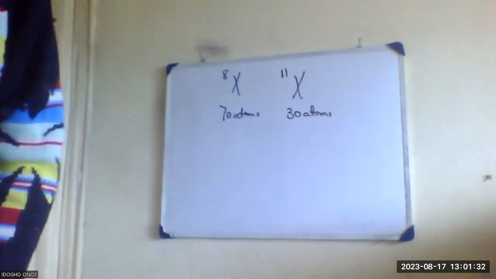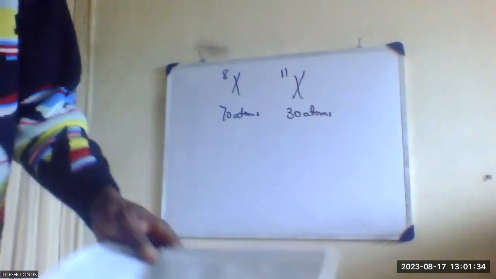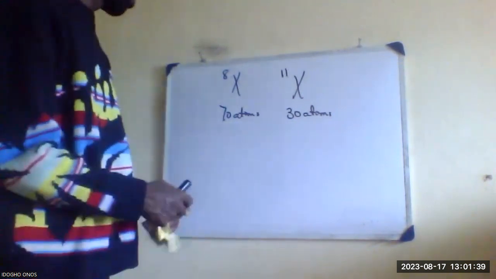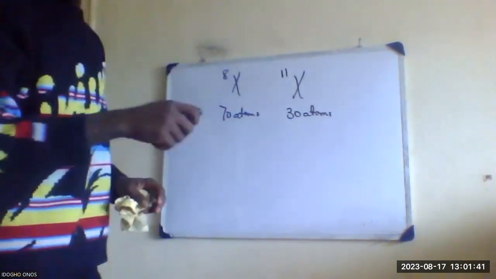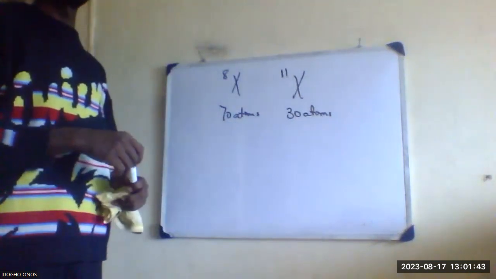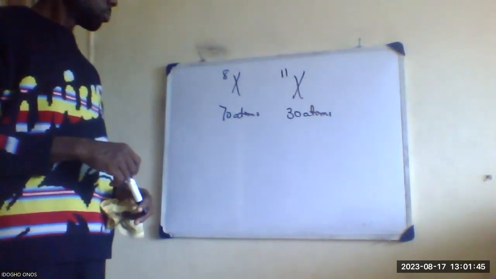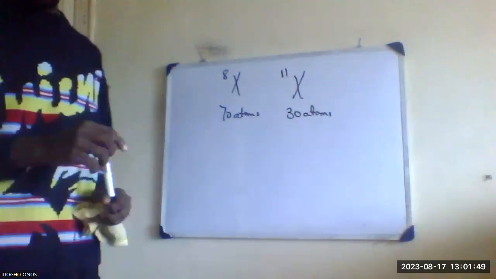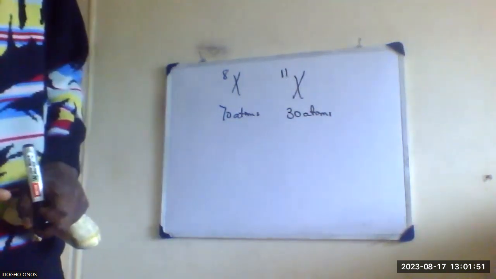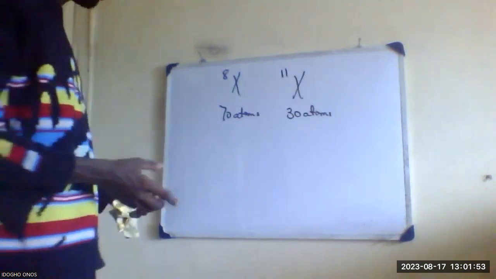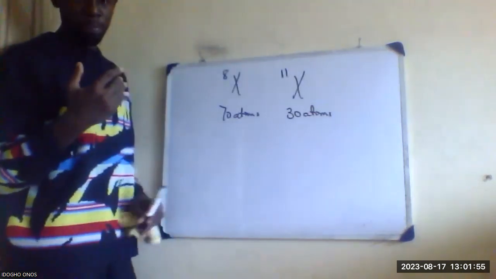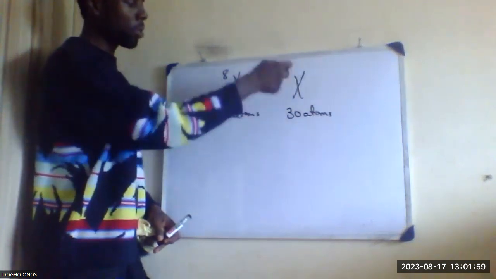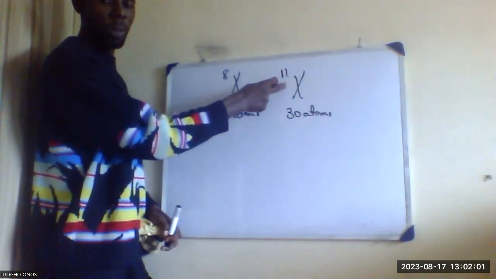Yes. Okay, so now the first line says that there are how many atoms? The first line said what? 100 atoms. Good. So inside that 100 atoms, 70 atoms are this, and 30 atoms are in this one. Are you with me? Yes.